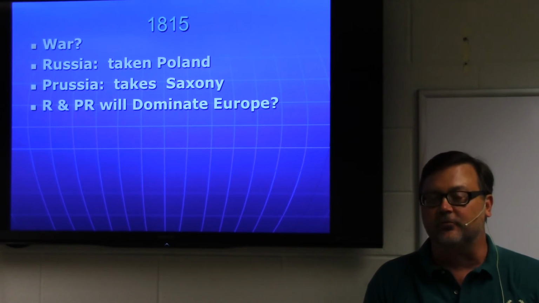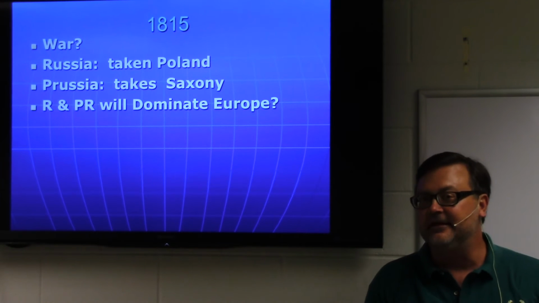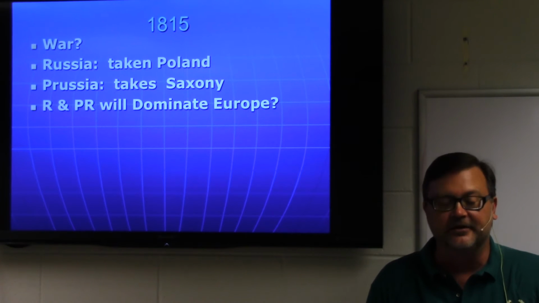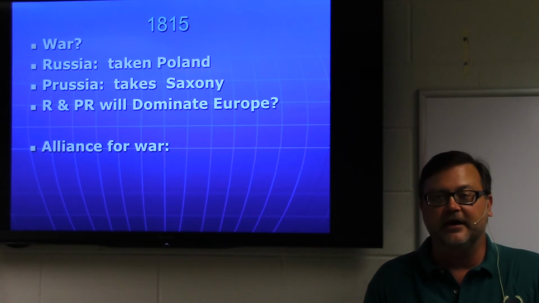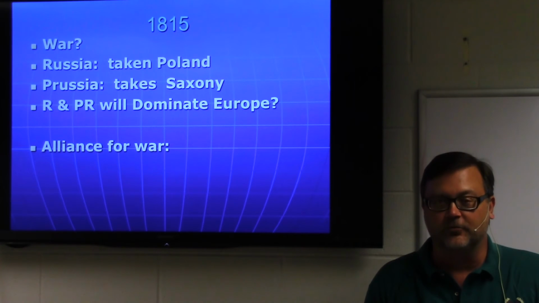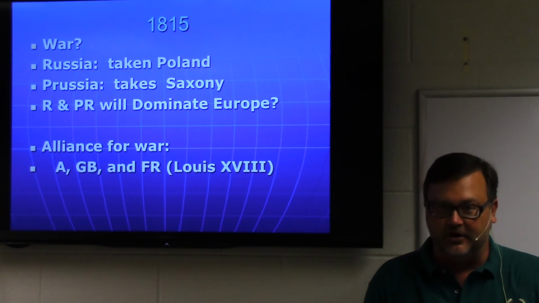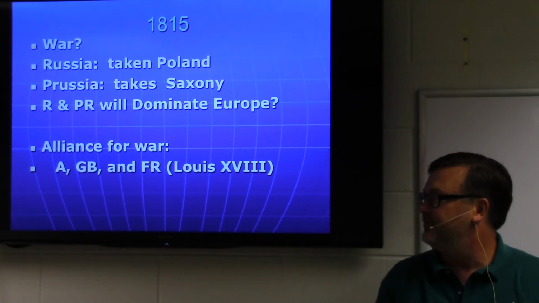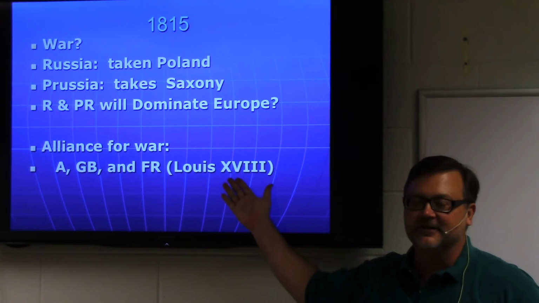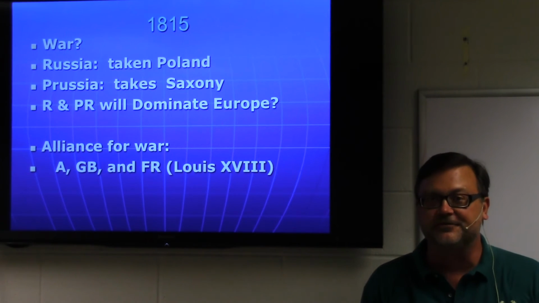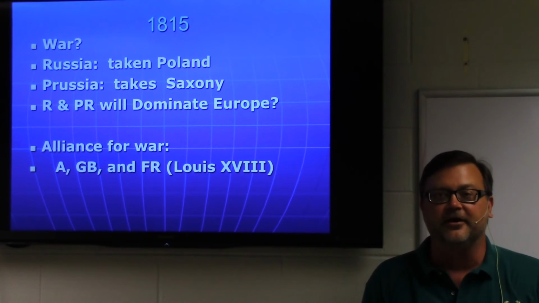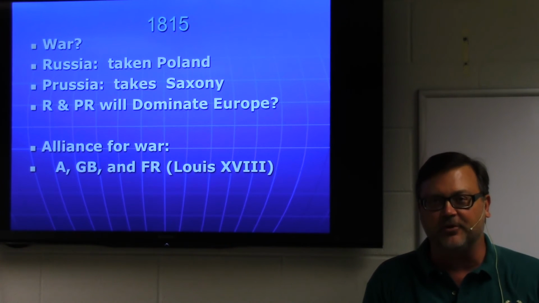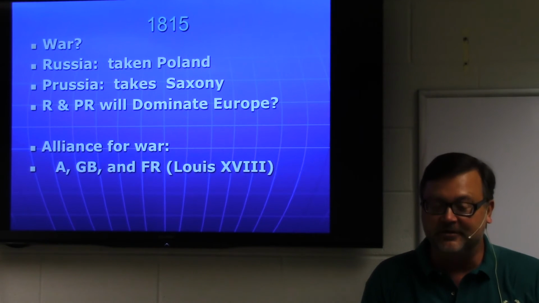In fact, if you look at this, Russia and Prussia acting together could dominate Europe. They could own Europe, break these states apart. And are you going to let this happen? And so the other states begin to form an alliance against Russia and Prussia. You'll have the Austrians under Metternich, the British under Castlereagh, and the French, well, under Louis XVIII, but he's not the one pushing this. Talleyrand will be the one asserting that, hey, let us back in, let France back in, give us a role here. Don't make us the pariah nation. We can actually help you fight the Russians again. So actually the French will assert themselves under Talleyrand, saying maybe you might need to fight the Russians again.